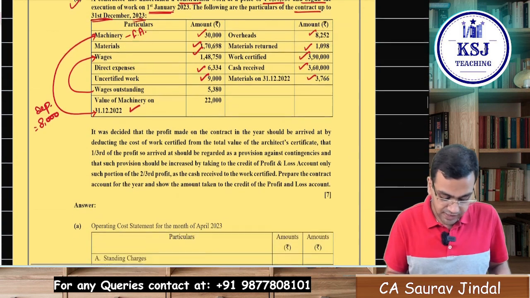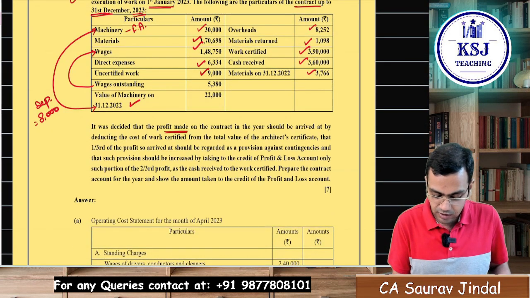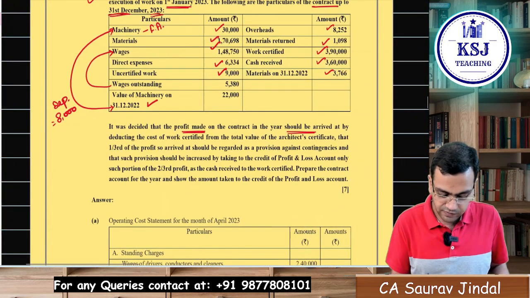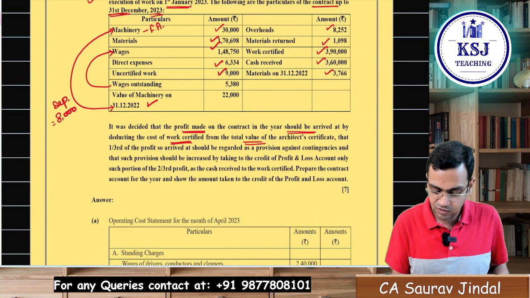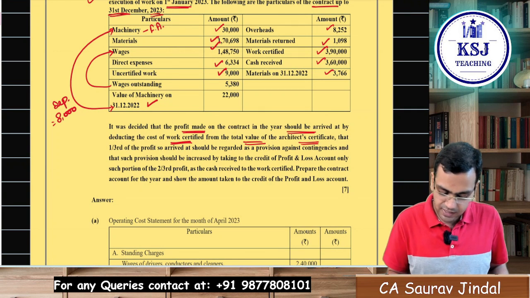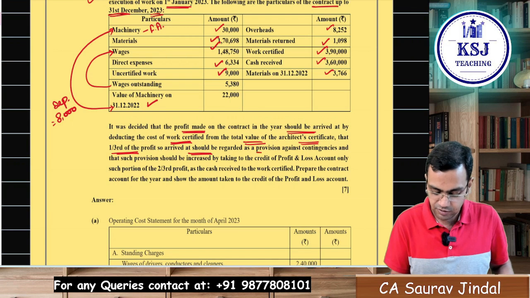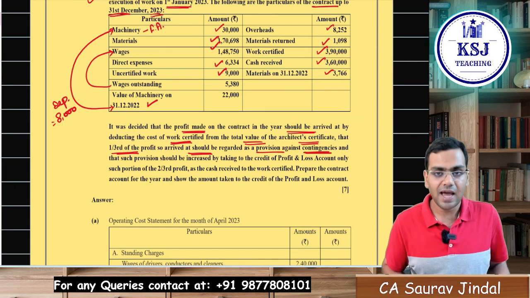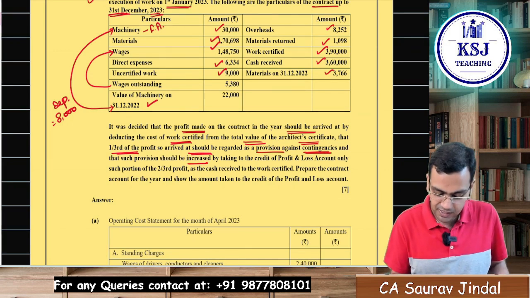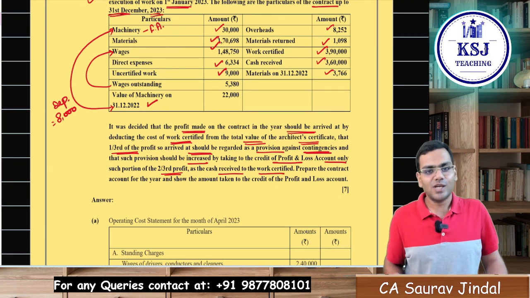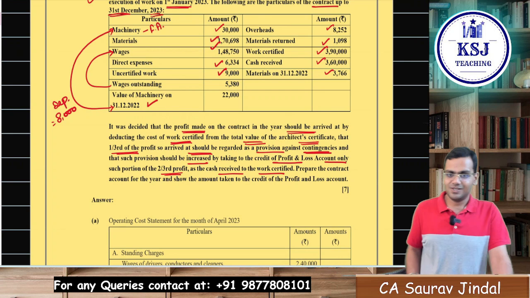It was decided that the profit made on the contract in the year should be arrived at by deducting the cost of work certified from the total value of the architect certificate, that 1/3 of the profit so arrived at should be regarded as a provision against contingencies, and that such provision should be increased by taking to the credit of profit and loss account only such portion of the 2/3 of the profit as the cash received to work certified. Sir, all this makes no sense.